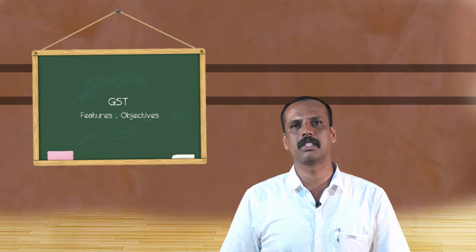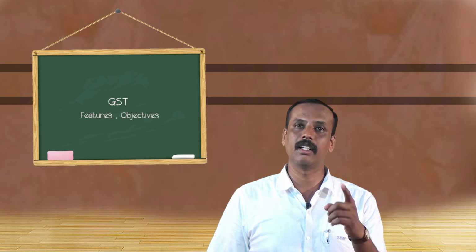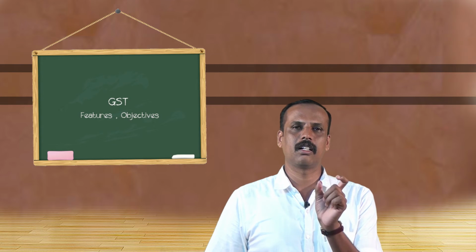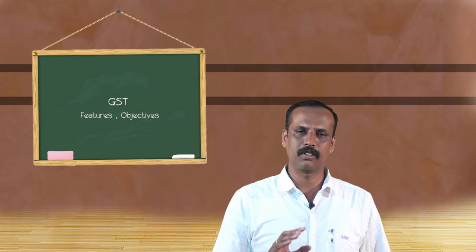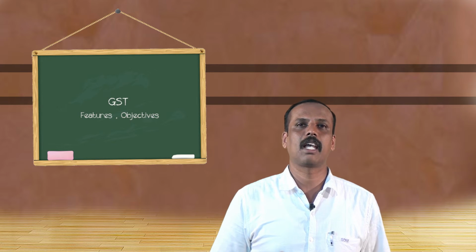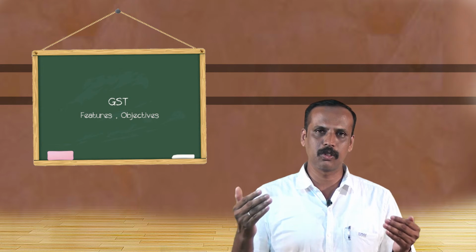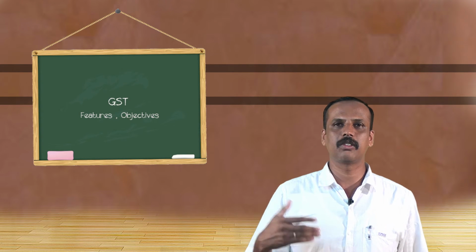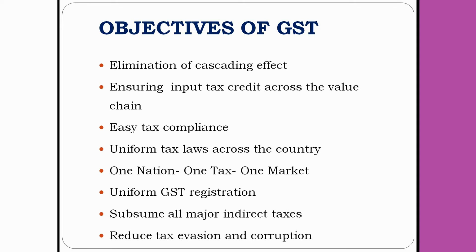But now, in case of GST, we are not supposed to levy the tax on 110 rupees, we have to levy only on 100 rupees. Charging that 10% tax on 10 rupees is called the cascading effect. Now, after the introduction of GST, there is no cascading effect. Since there is no cascading effect, automatically the price of the goods will decrease, because there is no tax on tax. We levy the tax only on the value of the product, that is what is called value based tax.